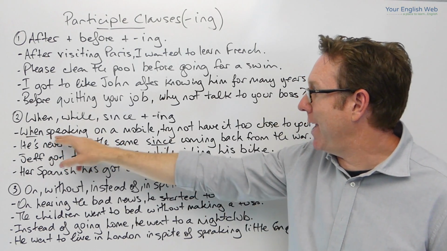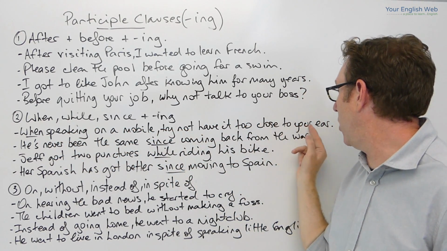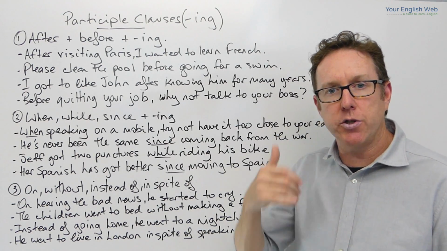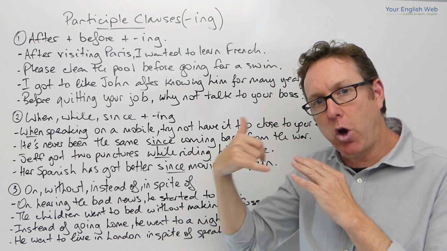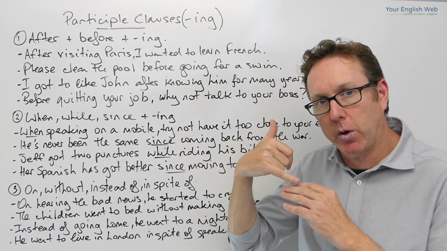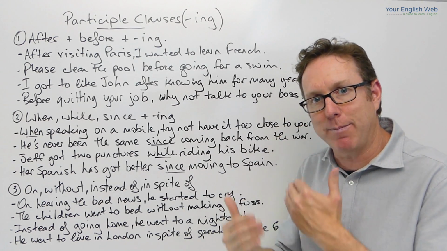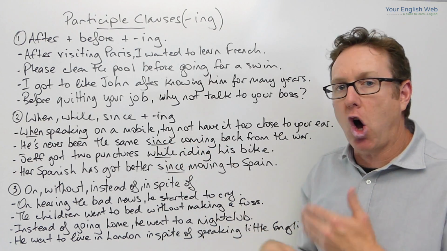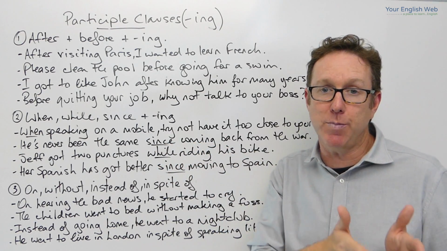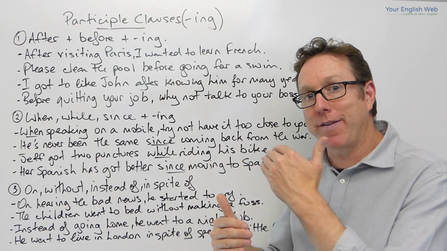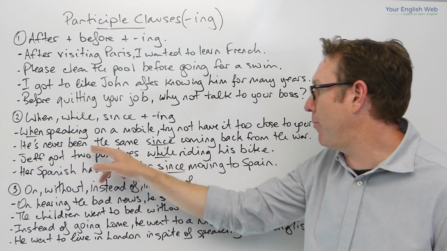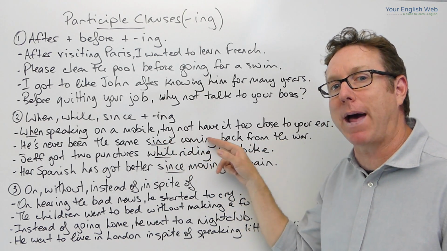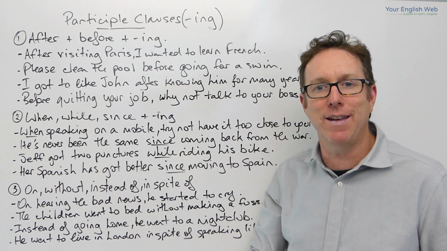Now, when speaking on a mobile phone, try not to have it too close to your ear. We're talking about two events that are happening at the same time. So you're speaking on the phone and you don't want to have the phone too close to your ear. The next one here with since is an ongoing problem that started at a specific time, and the since is showing that it's ongoing. So he's never been the same since coming back from the war. So since he came back, he hasn't been the same.